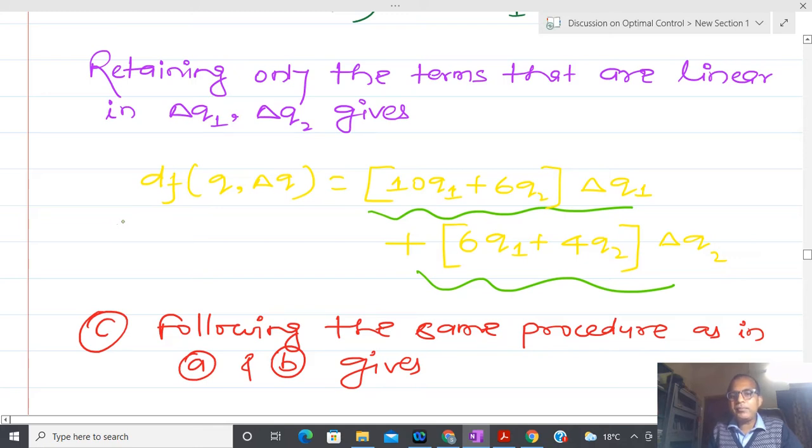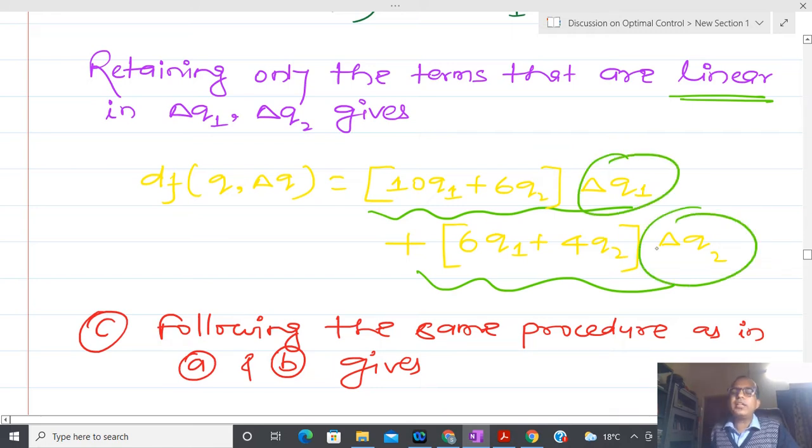But here if we do that, it creates some kind of difficulty, and for that reason we are just calculating the increment, and after that we are selecting the linear term. In this way I can generalize for any order. Anyone has confusion? I am talking about linear with respect to q1 and q2 only. Anyone has confusion on this?